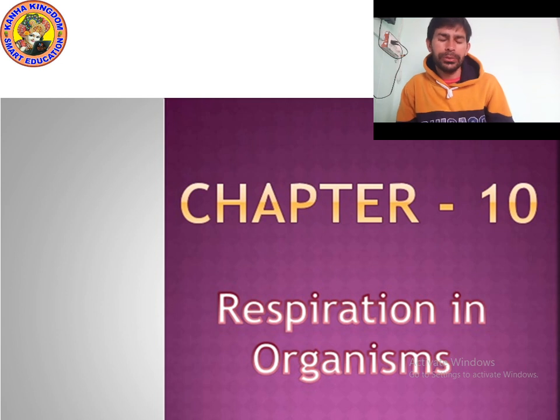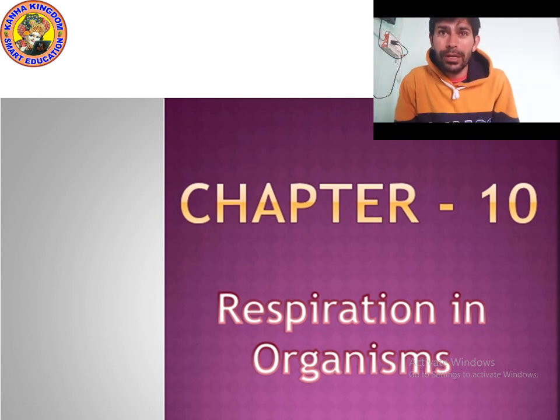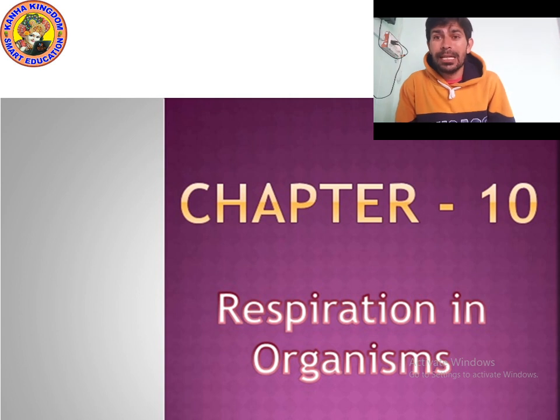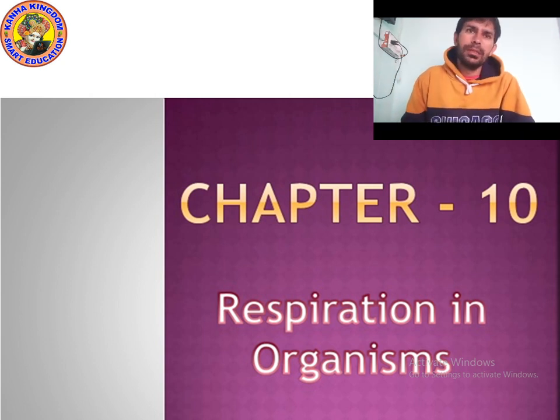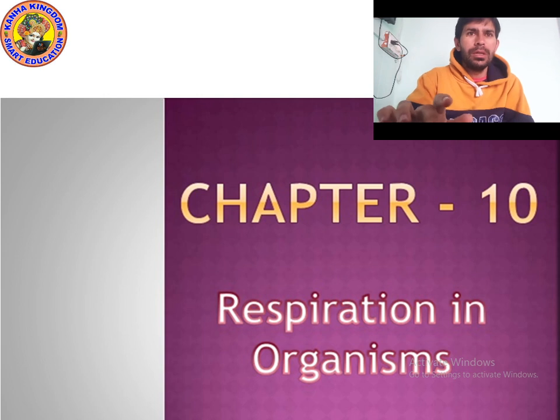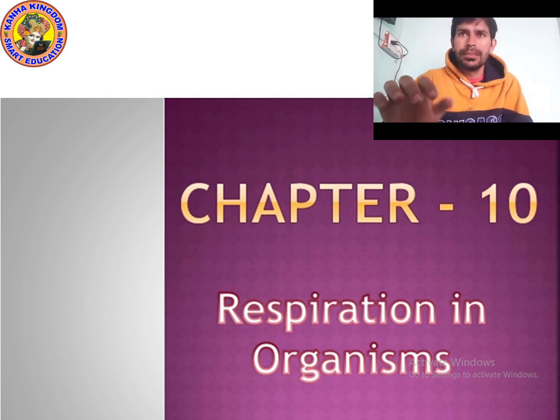You already know that there are many types of systems in the human body. In sixth class you studied the skeletal system, and there are also the respiratory system, digestive system, excretory system, and circulatory system. But in this chapter we will study only the respiratory system.